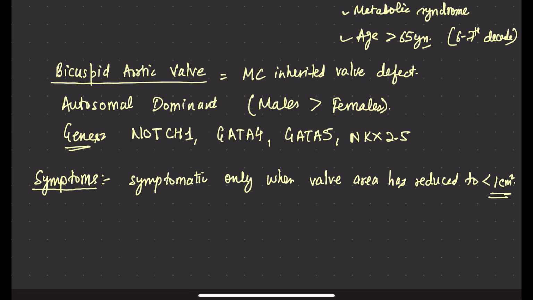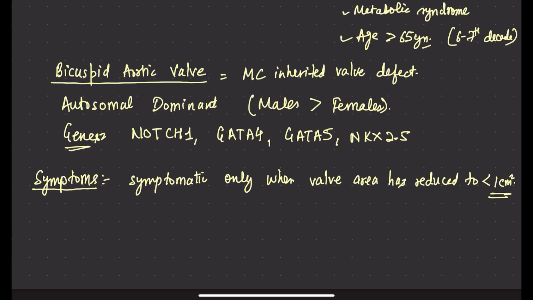What is severe disease? When valve orifice area is less than 1 centimeter square, or on echocardiography when the mean systolic pressure gradient is more than 40 millimeters of mercury. We will discuss that later in the lecture, but for now you have to remember that when the valve area has reduced to less than 1 centimeter square, then the symptoms start. Before that there are no symptoms.